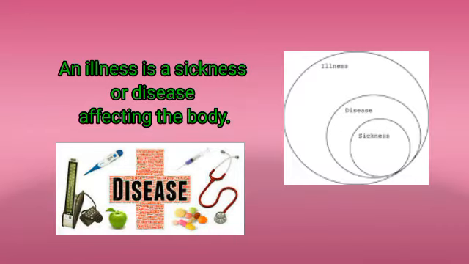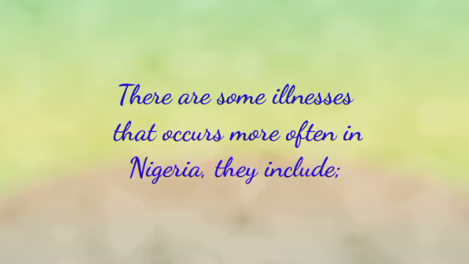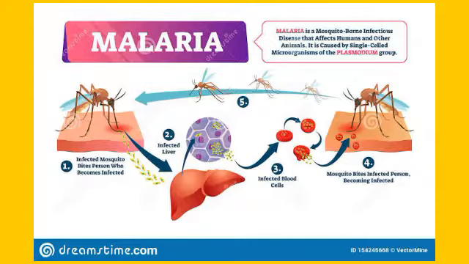Okay, there are some illnesses that occur more often in Nigeria. We're going to look at some illnesses that are mostly found in Nigeria. The first one here is malaria. Malaria is a popular illness and is a mosquito-borne infectious disease that affects humans and other animals.